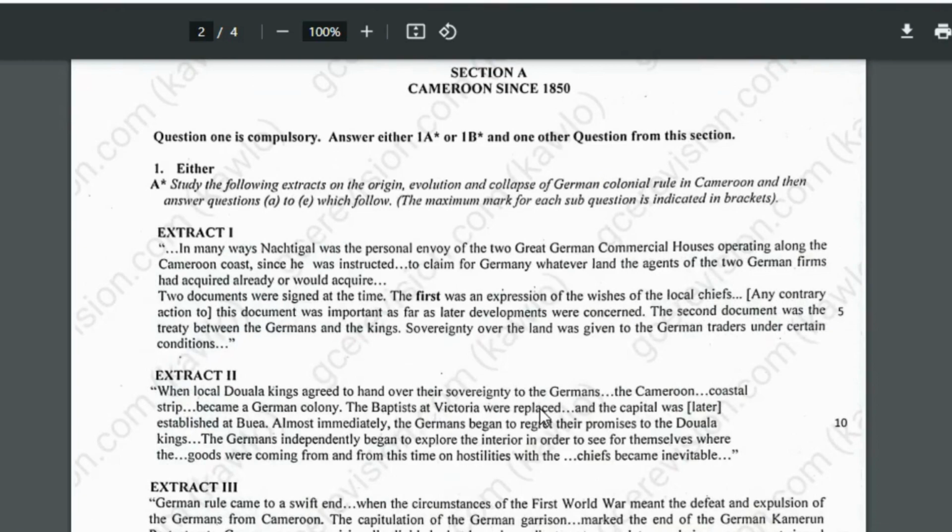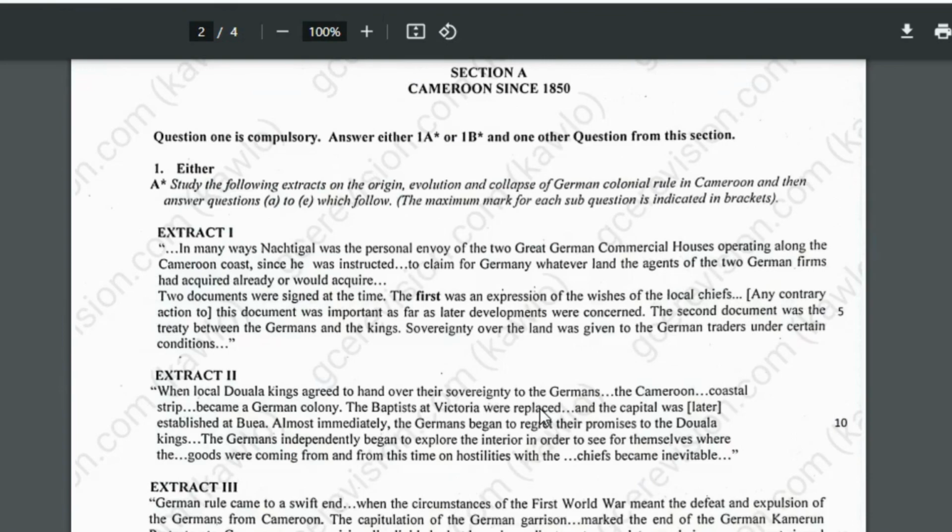Extract 1. In many ways, Nachtigal was the personal envoy of the two great German commercial houses operating along the Cameroon coast, since he was instructed to claim for Germany whatsoever land the agents of the two German firms had acquired or would acquire. Two documents were signed at the time.